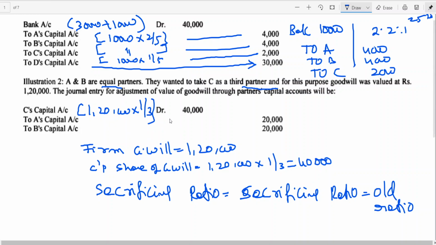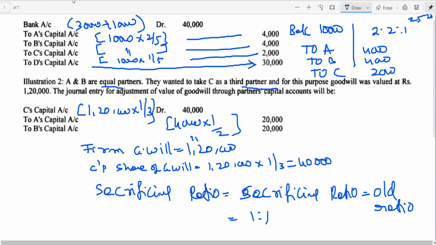And A's capital, sacrificing ratio, no? So 40,000 into 1 by, how are they sacrificing? According to their old ratio. What is the old ratio of A and B? That is 1:1, 1 by 2. So the same is for whom? B. It's simple.